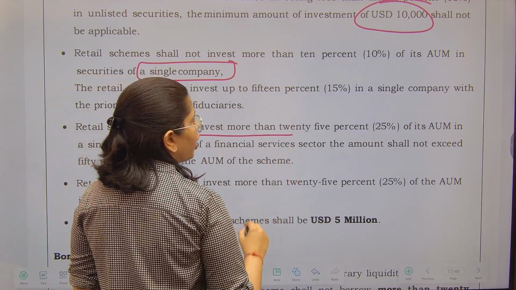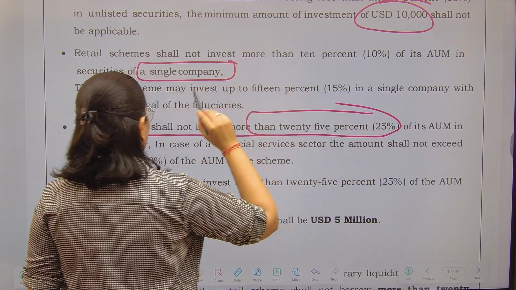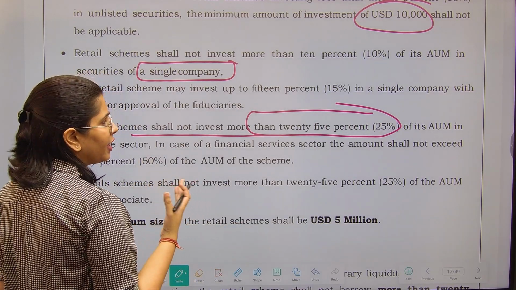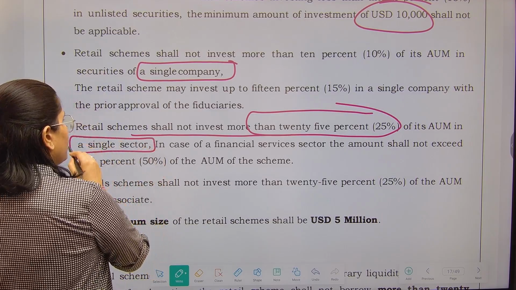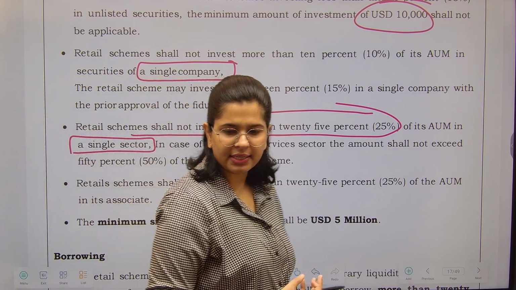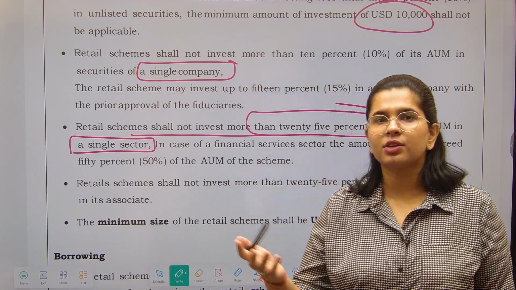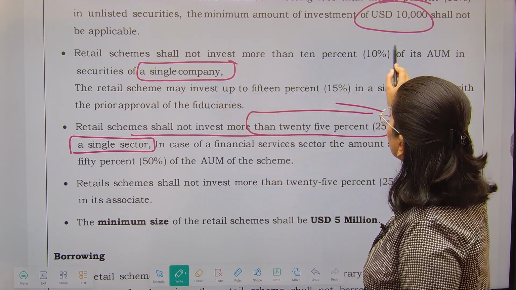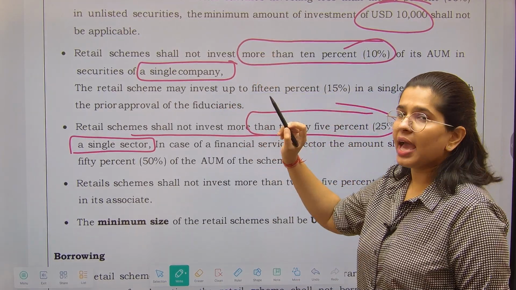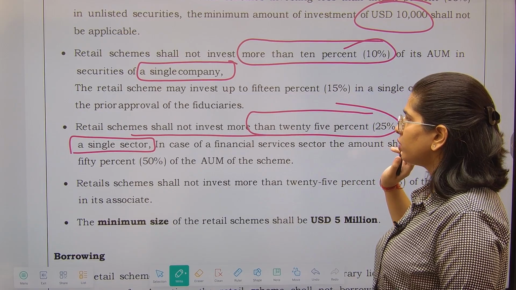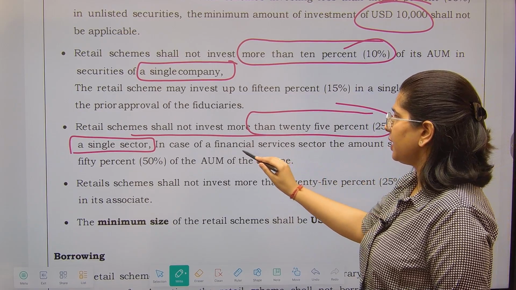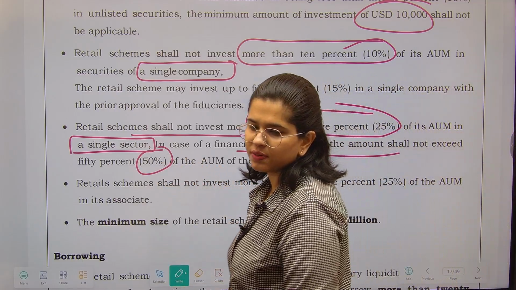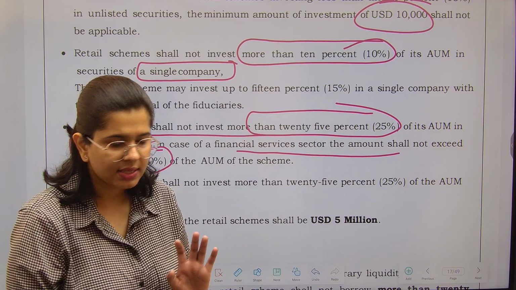Retail schemes, they shall not invest more than 25% of its AUM, asset under management, in a single sector. So sector means like banking sector, IT sector. Now in a banking sector, there are so many banks. In an IT sector, there are so many IT companies. So in one single company, you are not going to invest more than 10%, and in one single sector, you are not going to invest more than 25%. In case of a financial service sector, the amount shall not exceed 50%. So financial services से related sector में आप 50% invest कर सकते हो.